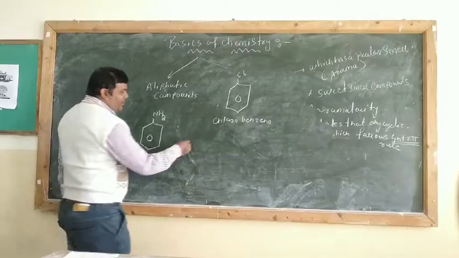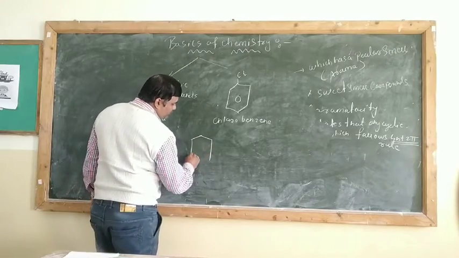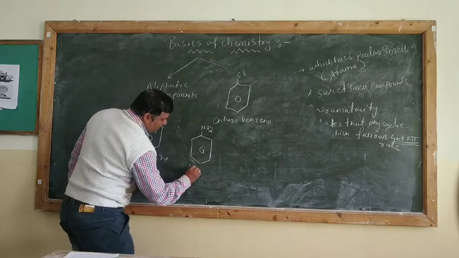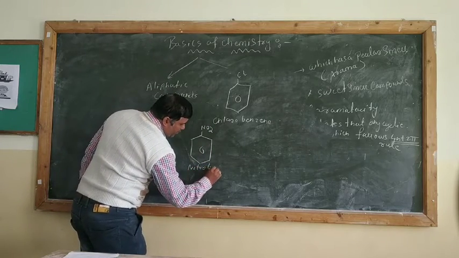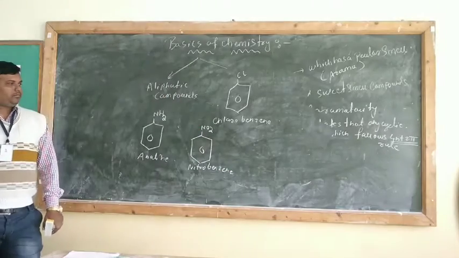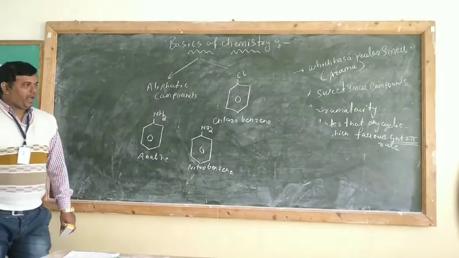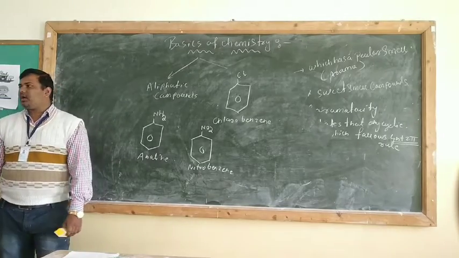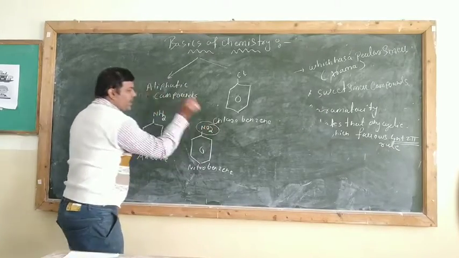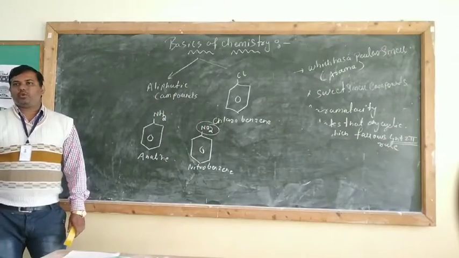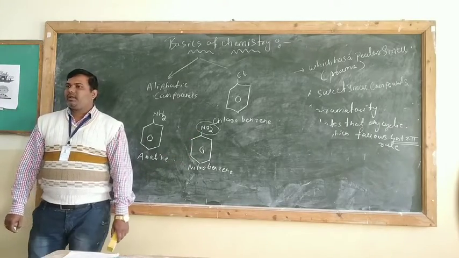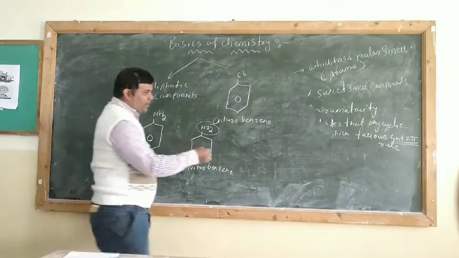Okay. Then one more compound is there. You all can note it down. This is nitrobenzene. Nitrobenzene. Okay, why is it called nitro? Because there is a nitro group attached at the top. That is why it is called nitrobenzene. Benzene के साथ में nitro group, so it will be called nitrobenzene. Then one more compound we will see.